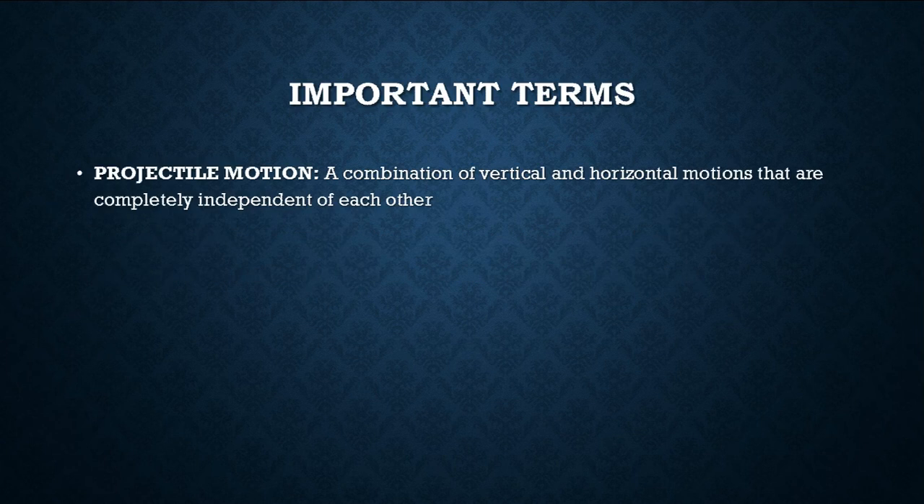There are some important terms. A combination of vertical and horizontal motion that are completely independent of each other. As I told you before, any body which moves under the action of gravity as well as covers horizontal distance and vertical distance is called a projectile. So in a projectile motion, the body moves not only horizontally but also vertically, and the horizontal and vertical motions are both independent of each other. They do not depend upon each other.